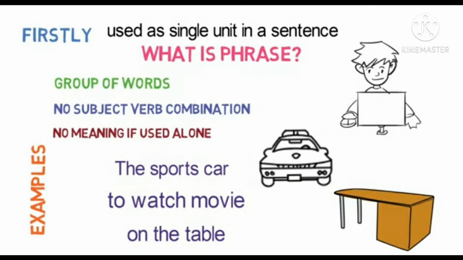As you can see, some examples are there. The sports car. So it is a group of words with a noun and adjective. In our second example, to watch movie. This is also a group of words but having a verb. Okay. And in the third example, on the table. It is a group of words having preposition and noun. So it doesn't have any meaning, or we can say if we use these alone, they don't convey any kind of meaning. So all these are the examples of phrases. I hope phrases are clear to everyone.